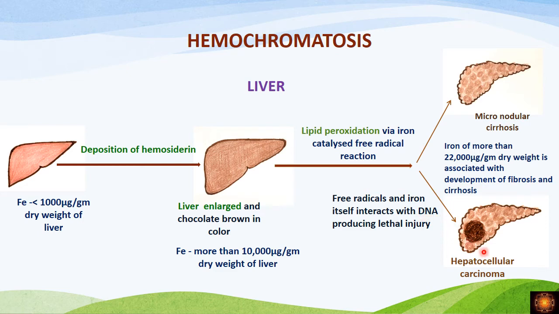So we have two final stages in the liver. Either the person can develop cirrhosis and go into liver failure, or he may develop hepatocellular carcinoma. And cirrhosis we see when the accumulation is more than 22,000 micrograms per gram dry weight of the liver. That's about the liver.